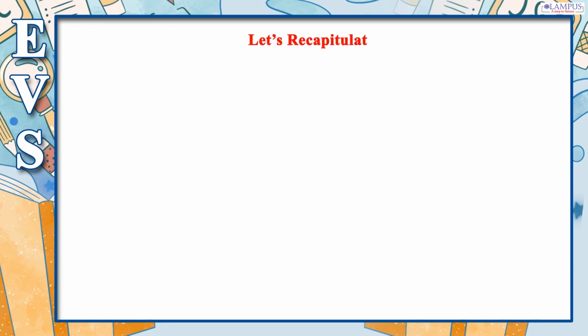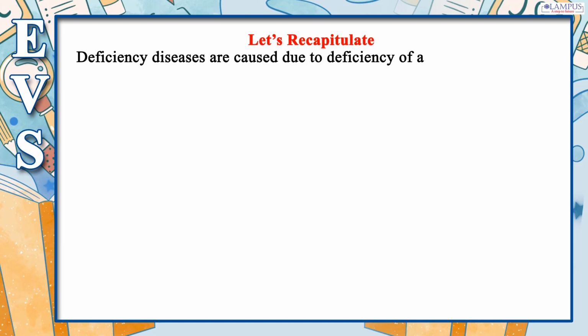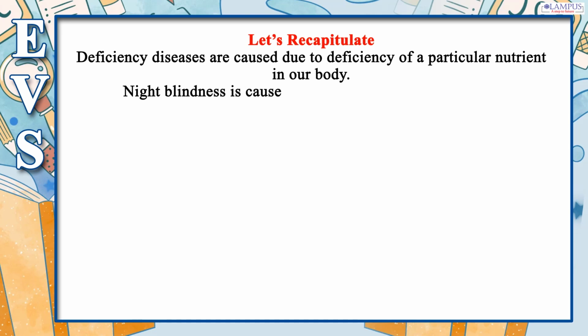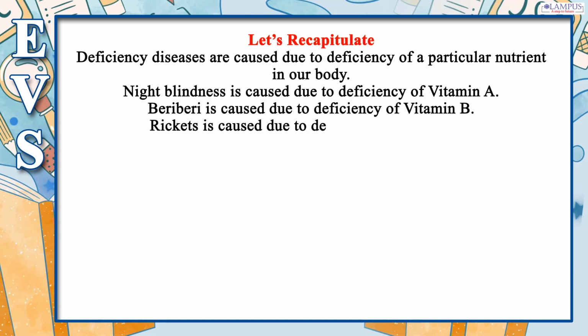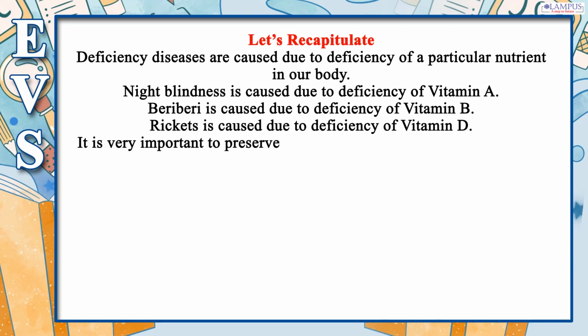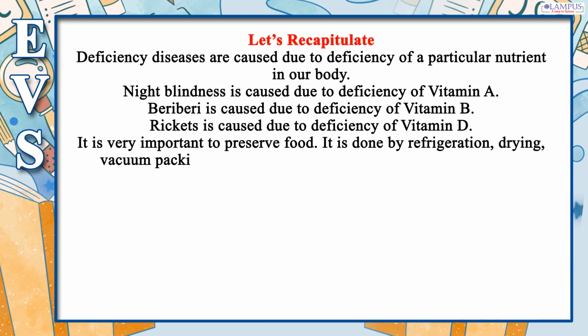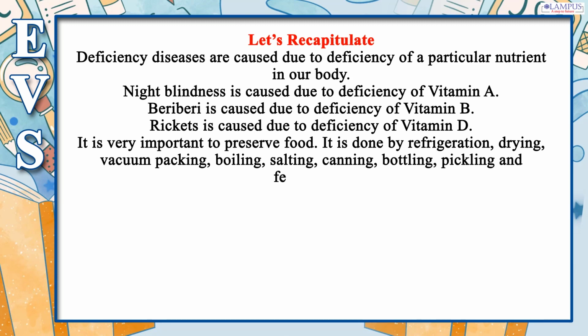Let's recapitulate. Deficiency diseases are caused due to deficiency of a particular nutrient in our body. Night blindness is caused due to deficiency of vitamin A. Beriberi is caused due to deficiency of vitamin B. Rickets is caused due to deficiency of vitamin D. It is very important to preserve food. It is done by refrigeration, drying, vacuum packing, boiling, salting, canning, bottling, pickling and fermenting.